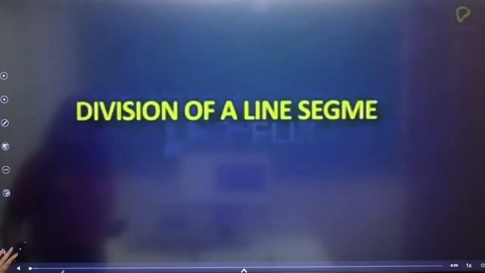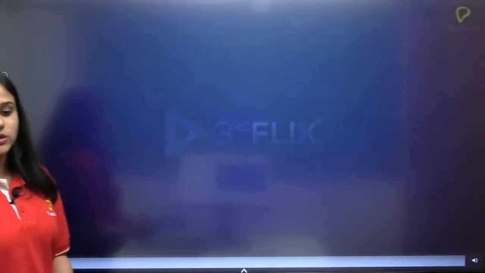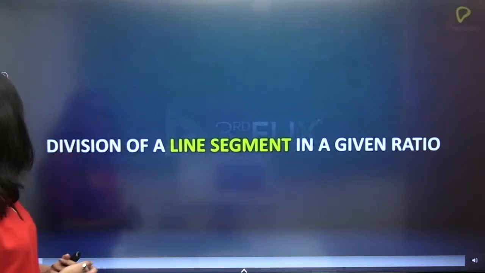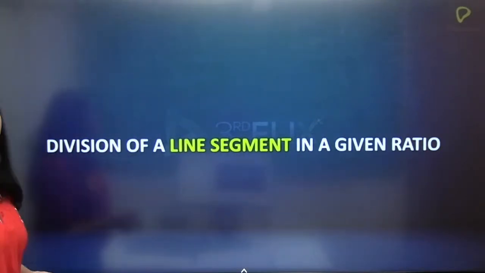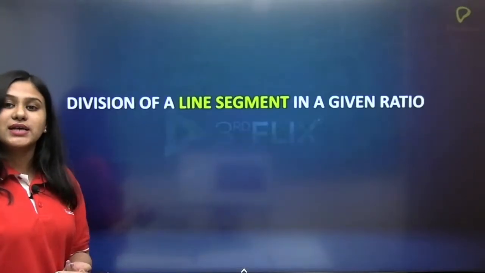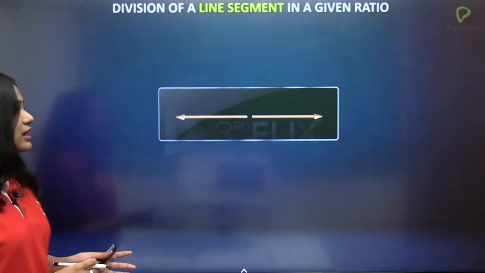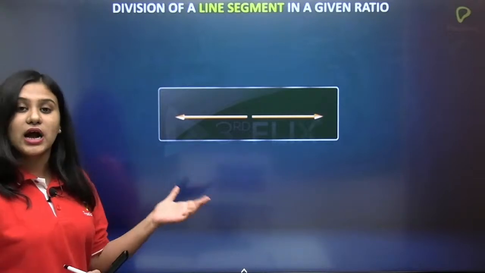Okay. Come on. So division, yes. Division of a line segment in a given ratio. So in the previous example, we have taken 3:2, correct? So that is one of the examples we have taken.